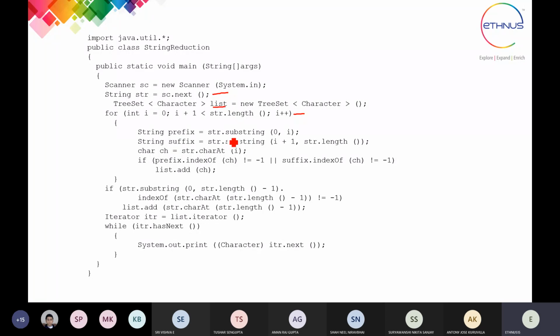Every time we need the prefix and suffix, because we have to keep track of whether the next character we are going to add has come before or not. So for that we need the prefix string and suffix string also. Then we have to check whether we have started the string. This is the OR condition.